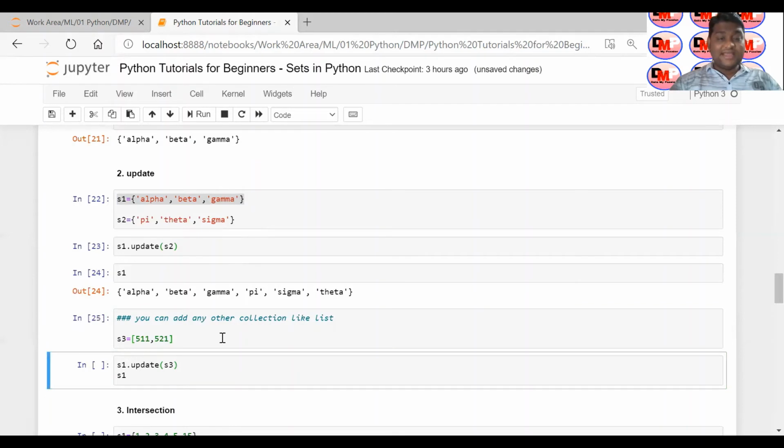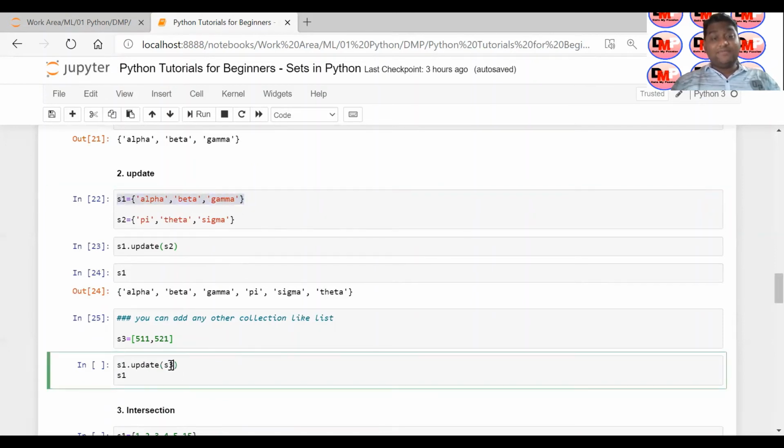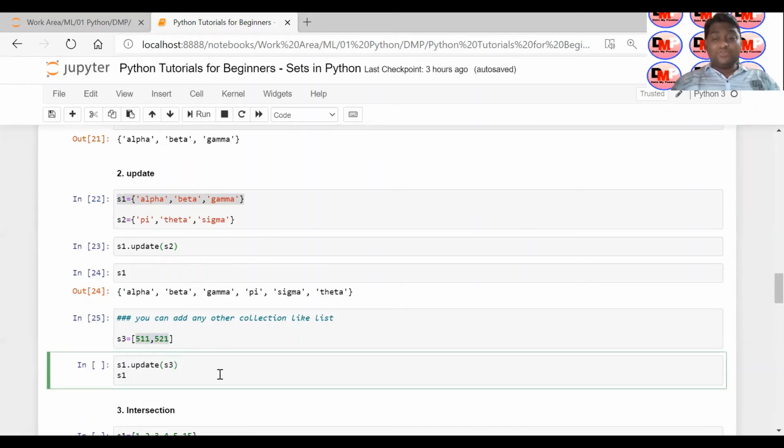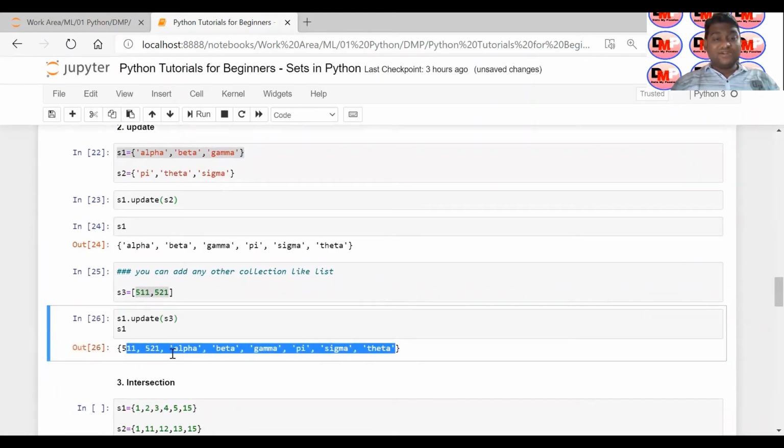This is your S3, and you can see I am using the update method. This is your set S1, and I'm trying to take the union of these two. You combine these elements with the existing S1 set, and you can see that it has combined them. This element got added, right?